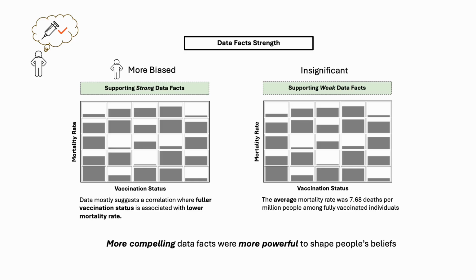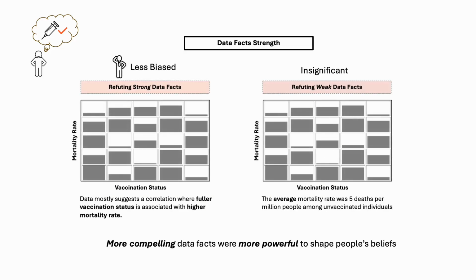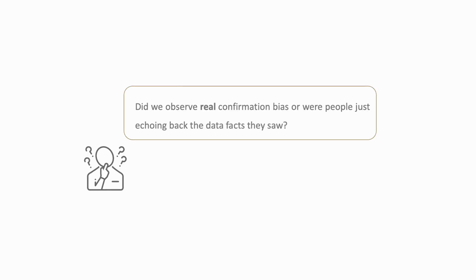When the data fact supports prior belief, the stronger data fact correlation makes David more biased compared with no data facts. While when data facts refute prior belief, the stronger data fact correlation makes David less biased compared with no data facts. Through our experiment results, you might also wonder, did we observe real confirmation bias or are people just echoing back the data facts?